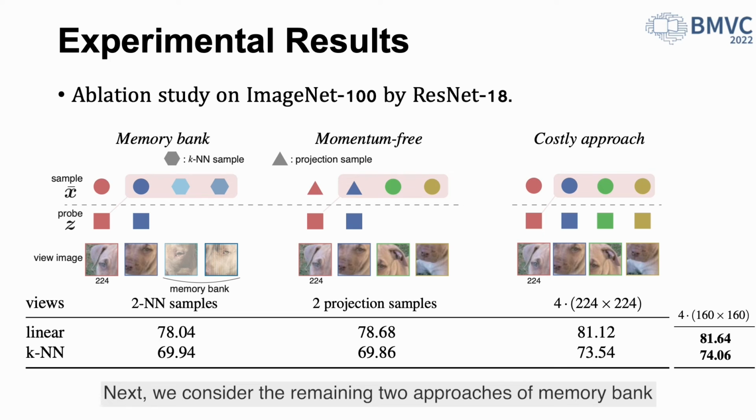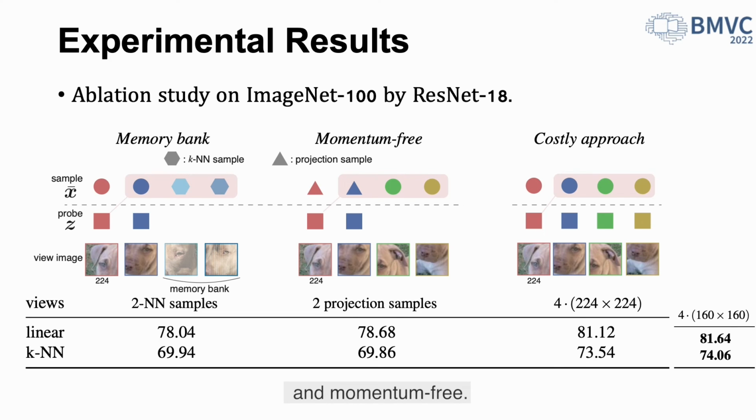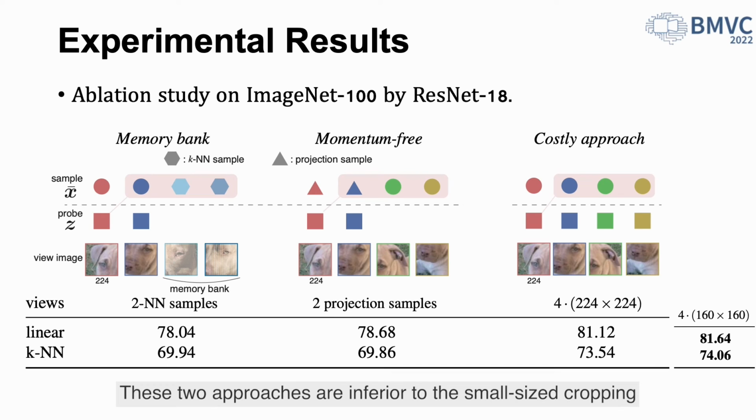Next, we consider the remaining 2 approaches of memory bank and momentum free. These 2 approaches are inferior to the smaller size cropping, whose performance is shown in the rightmost column. For reference, we also show the performance of 4 views of 224 pixels, which are the same size as the standard approach, though doubling the computation cost.